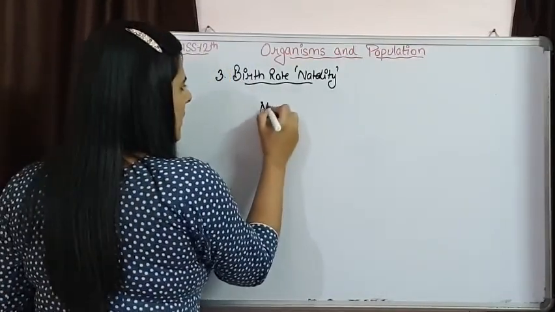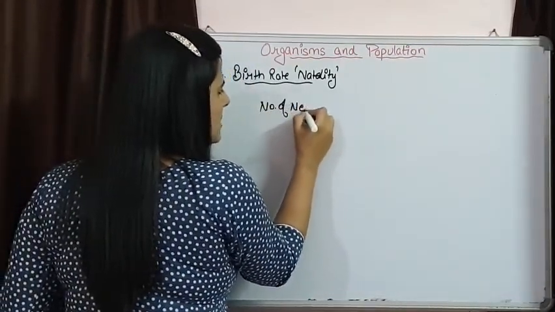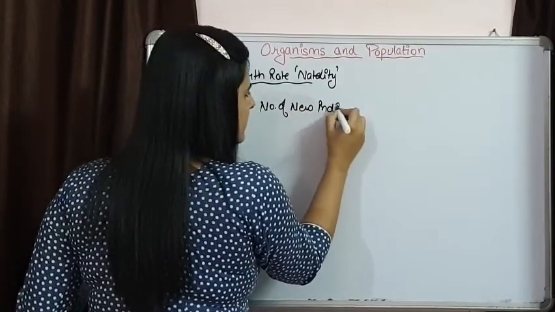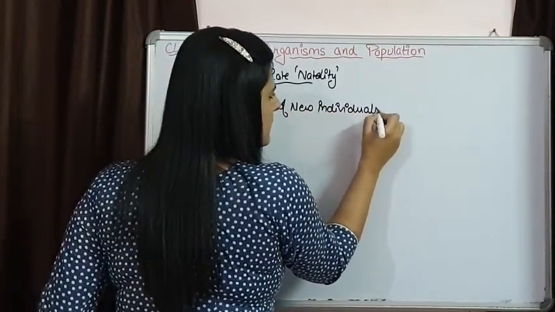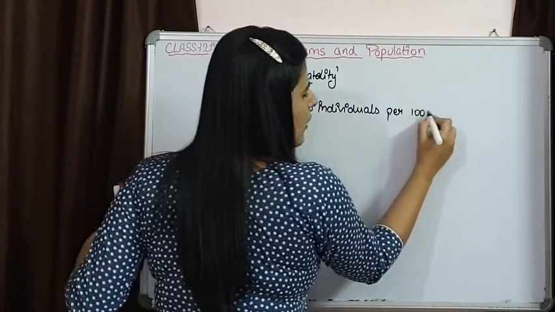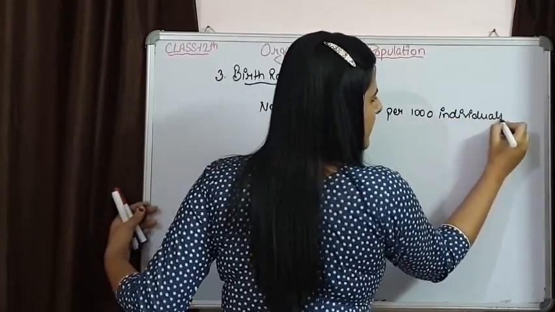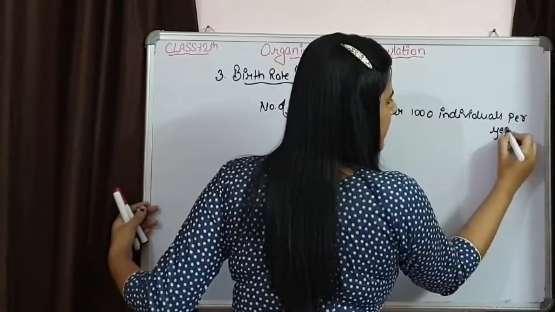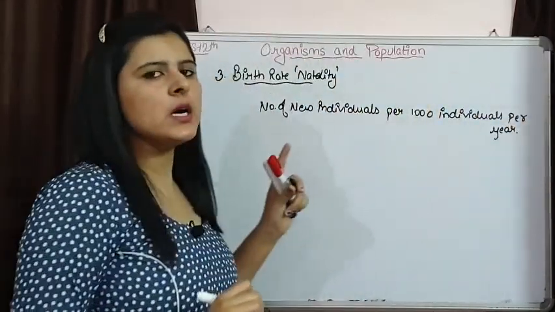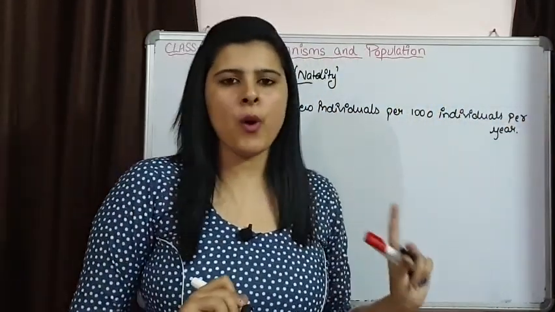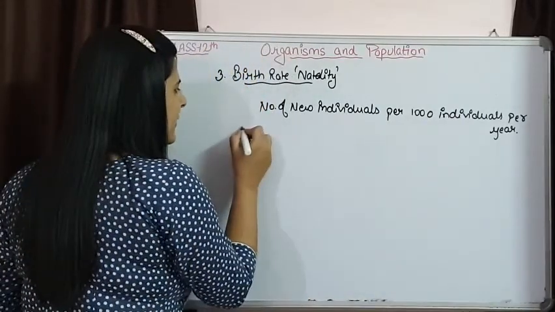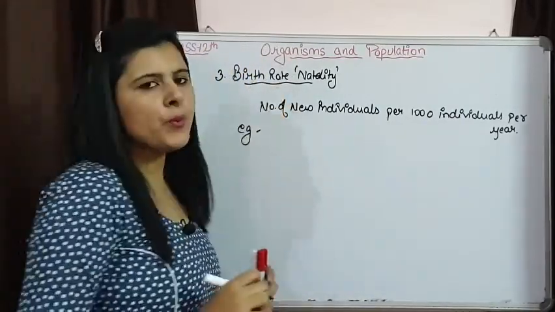So number of new individuals per 1000 individuals per year, that is going to be the birth rate of a population. For example, if we take a simple example of a pond.